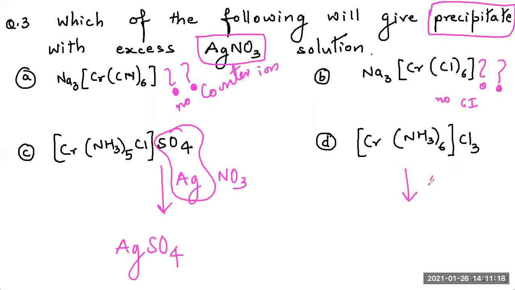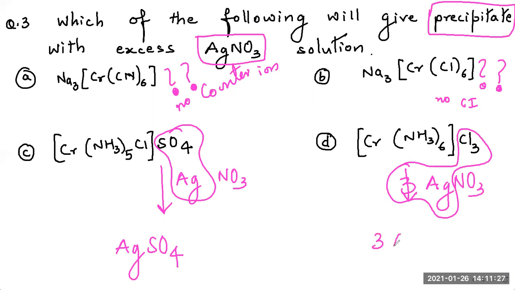Here if I treat it with AgNO3, of course 3 moles, then I get 3 AgCl. Now the question is which of the following will give precipitate? AgCl is a precipitate, sparingly soluble, more in number. Obviously this is the answer.